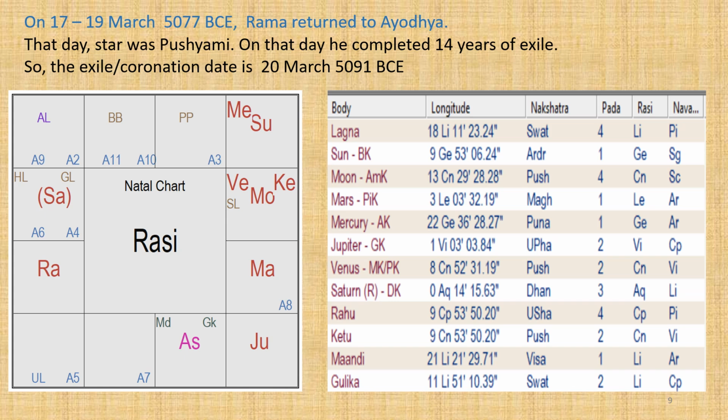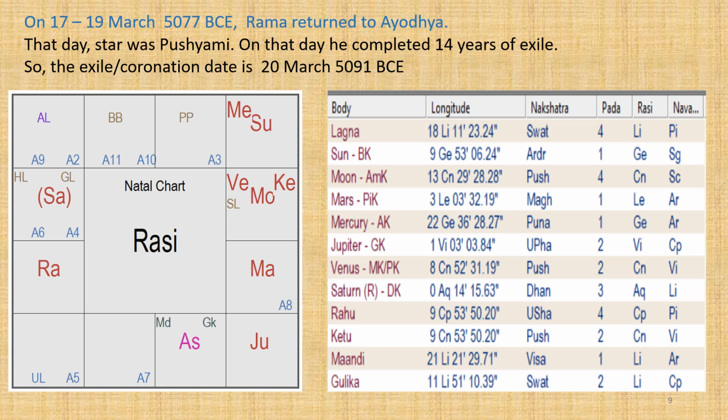We have seen that the final phase of battle was between February 25 and March 3rd. Moon was in Shravana star on March 3rd. Next time, Moon will be in Pushya star on March 17th, 5077 BCE. So, according to this shloka, Rama reached Bharadwaj ashram on the evening of 16th March, which was Dvitiya, and he reached Ayodhya on 17th March, Tritiya, when Moon was in Pushya. But there is a minor mismatch here.